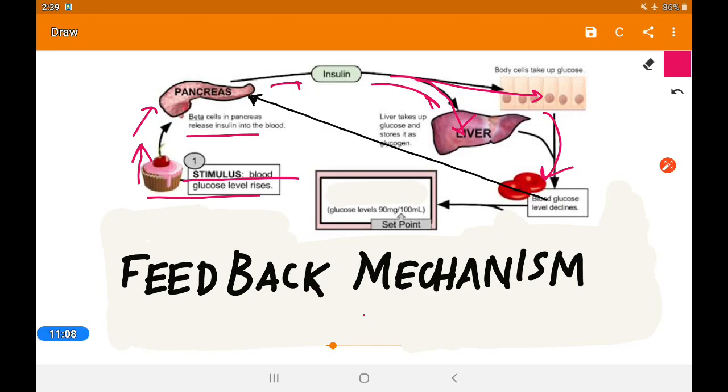This information again goes to the pancreas, so that it can stop the production of insulin. Insulin is produced only when extra sugar is there inside the body, and when it is controlled, then it is switched off. So here is a switch on and switch off system. This is called the feedback mechanism. They are getting the feedback, and after that they are controlling that.